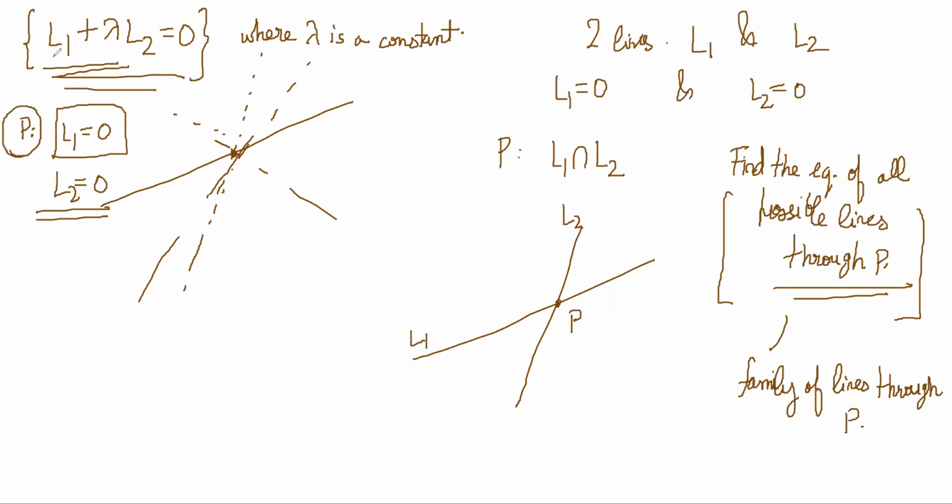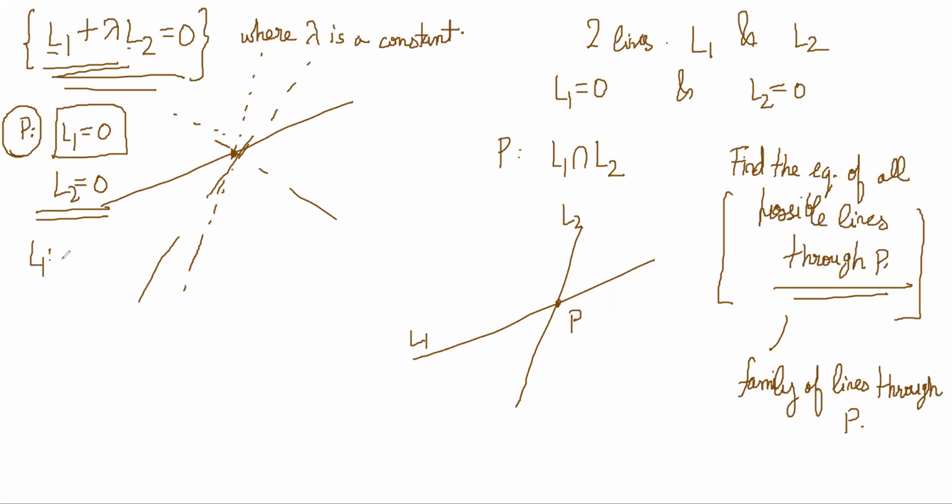Because P will make L1 0 and it will make L2 also 0, right? So definitely P will satisfy this equation. Whatever this is, P lies on it, correct?